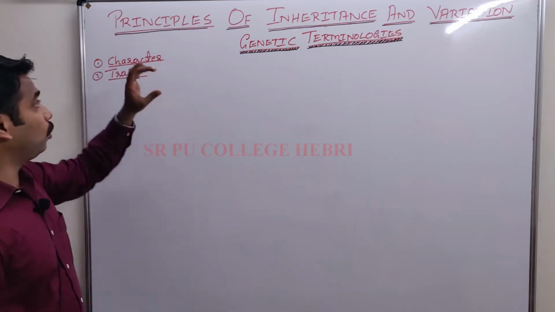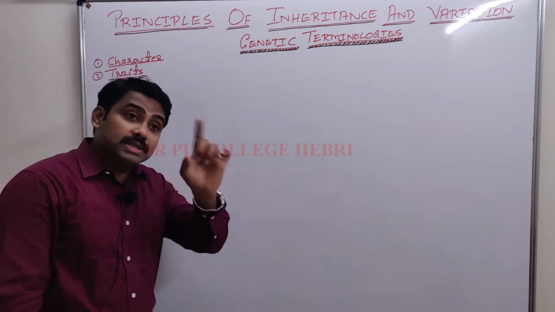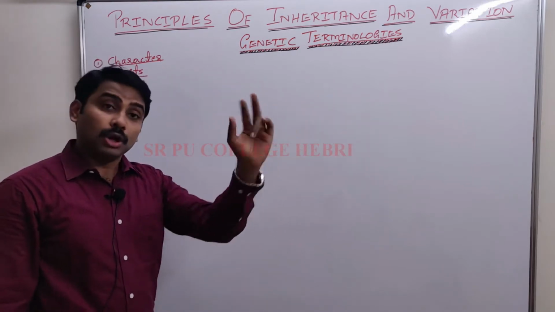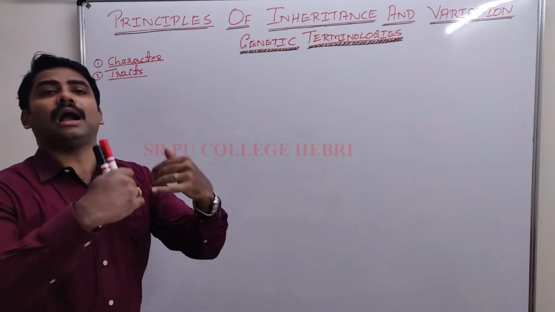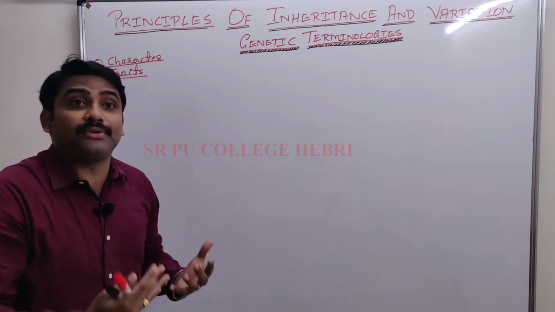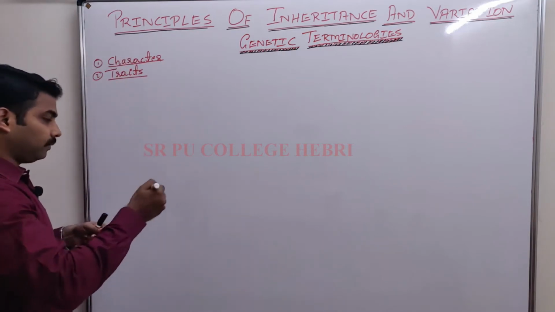Whenever you go to the definition of these two, first see the example. Height is a character, fine. Tall and dwarf are the traits. Automatically you will understand or come to know the definition of these two. Is that clear?